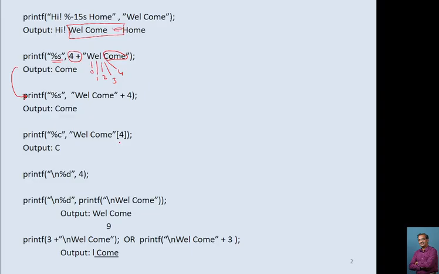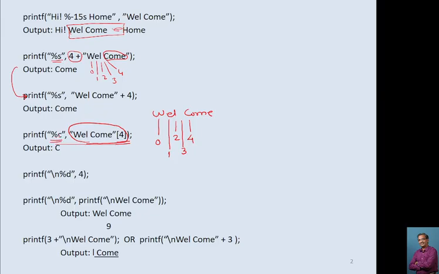Now here this 4 is present within a bracket, so this welcome it will treat as an array of characters. This is at position 0, this E at position 1, L at position 2, blank space at position 3, and this C is at position 4. So this indicates you want to print a single character, because this percentage c indicates a single character.